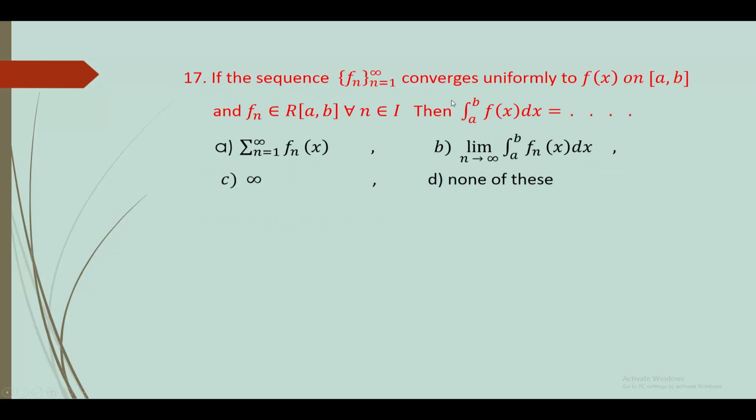Next, number 17. If the sequence fn, n varies from 1 to infinity, converges uniformly to f(x) on [a,b], and fn belongs to R[a,b] for all n belonging to I, then the integration a to b f(x) dx is dash. Answer is B option, limit n tends to infinity, integration a to b fn(x) dx.